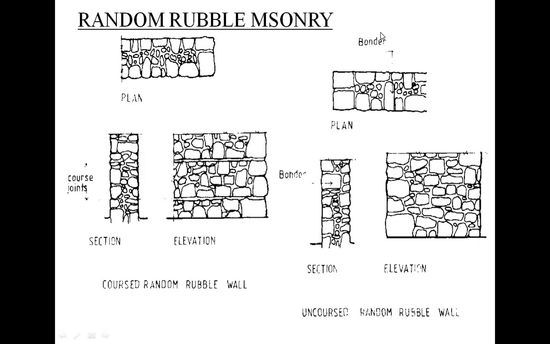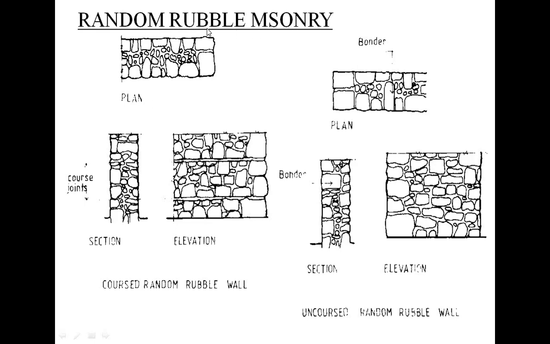So first, the classification of stone masonry is done in two main types. One is rubble masonry and the second is ashlar masonry. First is rubble masonry, and of rubble masonry, random rubble masonry is the type. Random rubble masonry is the sub-classification of rubble masonry.